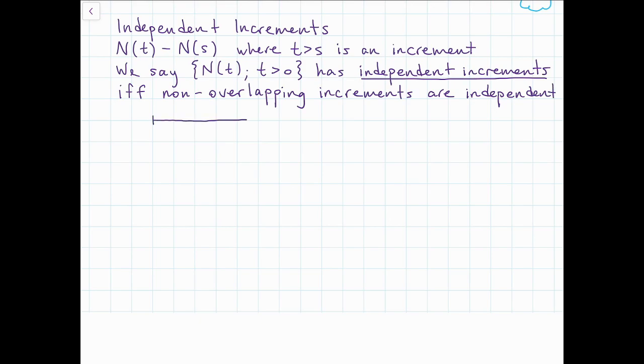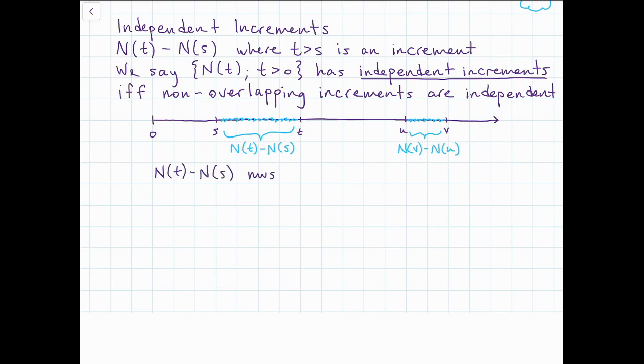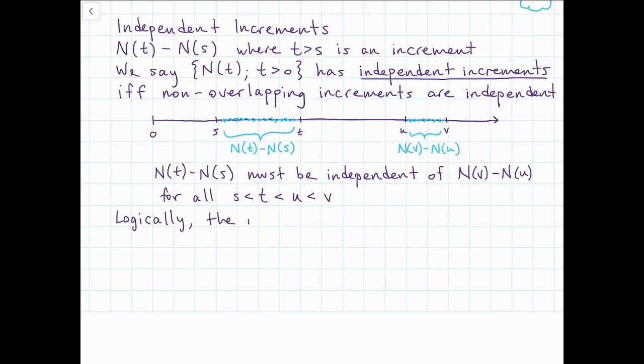In other words, here's a time diagram. If we have time 0 here and then s, t, u, and v, then the number of events that occur in that period, which would be N(t) minus N(s), and the number of events in that second period, N(v) minus N(u), must be independent of each other. So N(t) minus N(s) is independent of N(v) minus N(u) for all possible choices of s, t, u, and v that satisfy those inequalities.